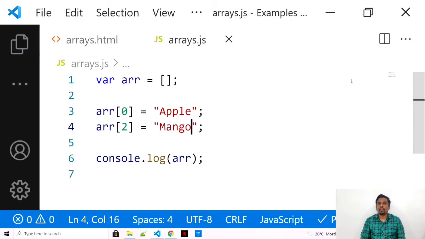What do you think the output of this program would be? I am putting 3 values into my array, but on the 0th position it's apple, on another position I'm not trying to save anything, and on the 3rd position I have saved mango. So what do you think the middle value would be?